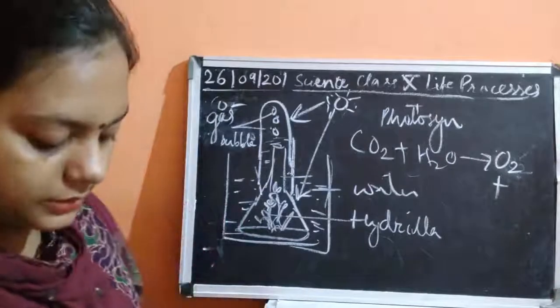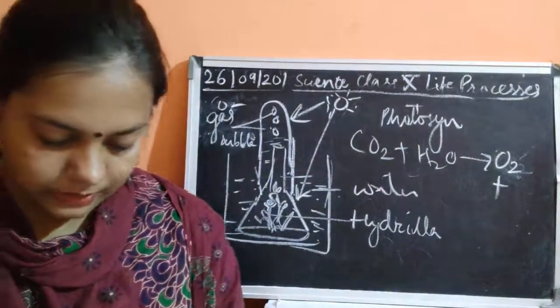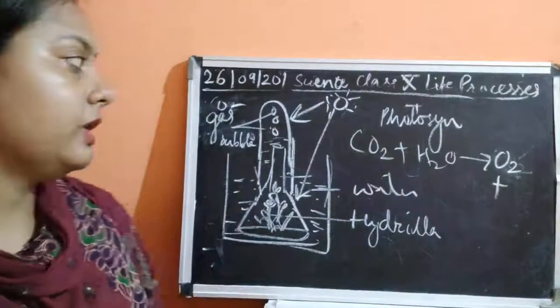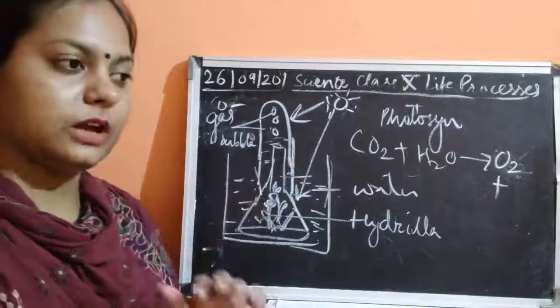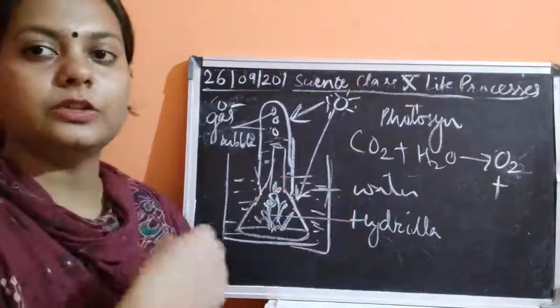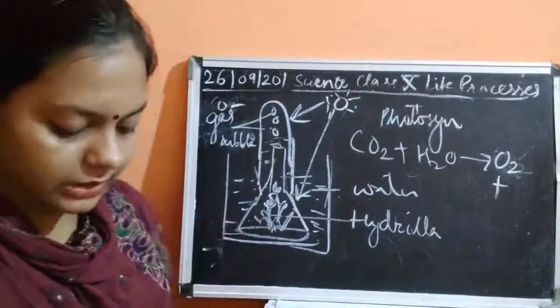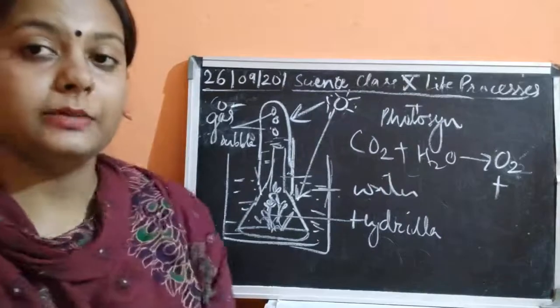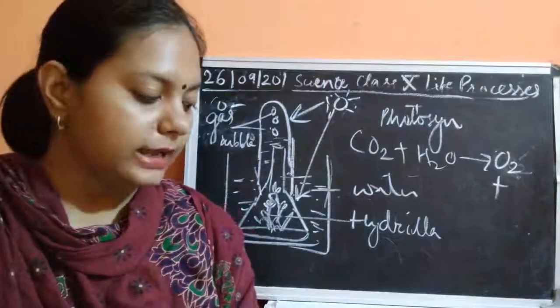Next, you can infer this by bringing a burning splinter near the gas. If you have to collect this, just take out this test tube and cover it. As soon as you bring the burning splinter over this inverted test tube, you will see that the splinter starts burning in a much brighter manner, which shows that the evolved gas is oxygen. The evolved gas is oxygen.